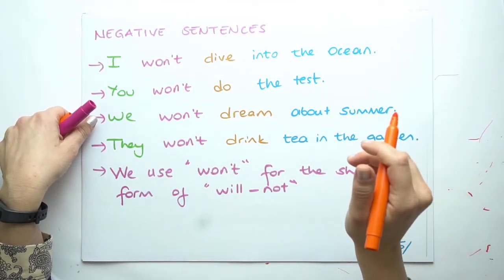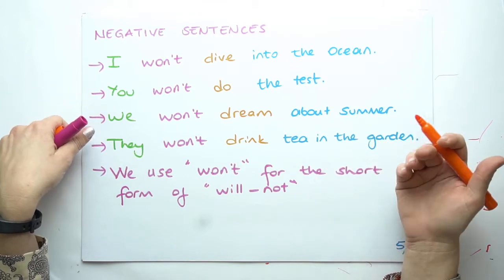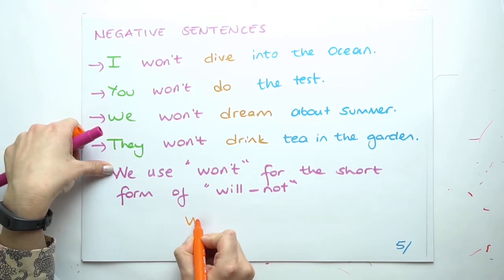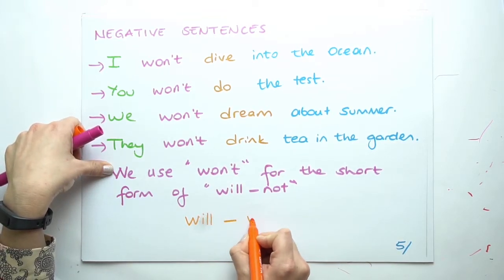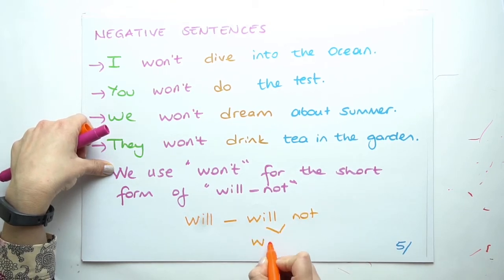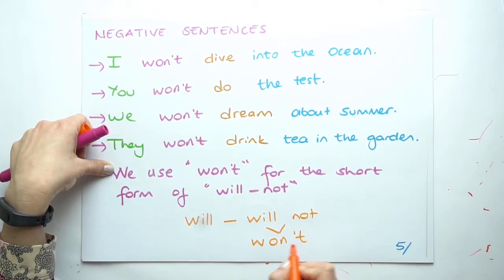Negative sentences. If we're using will in negative sentences, will becomes will not. In short version, we use won't.